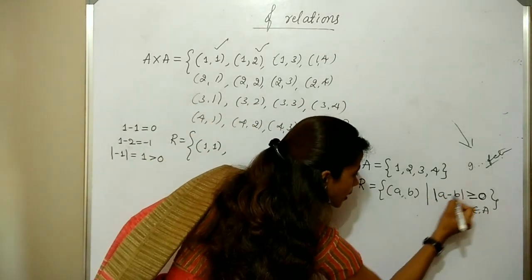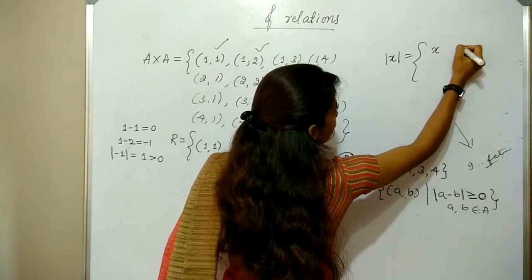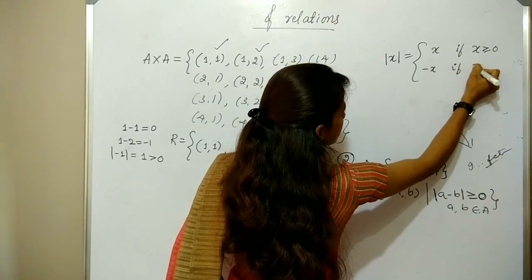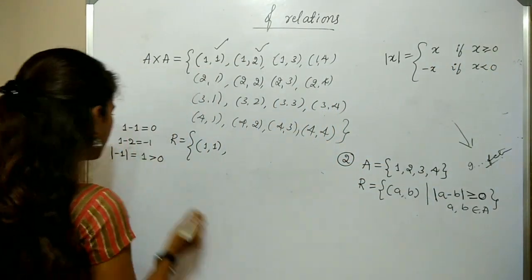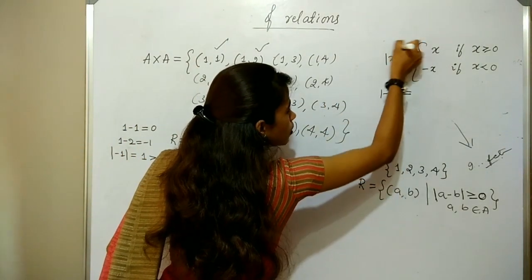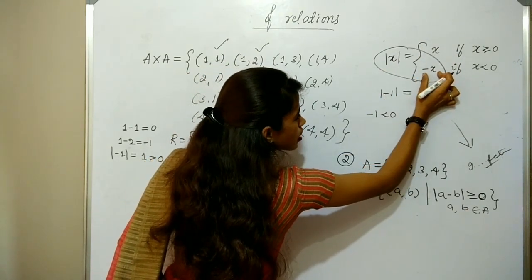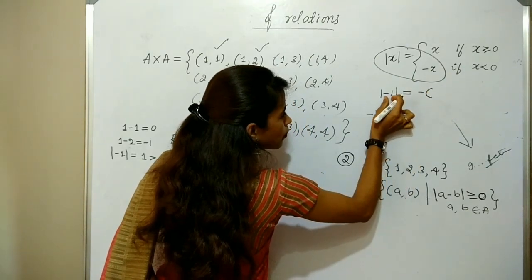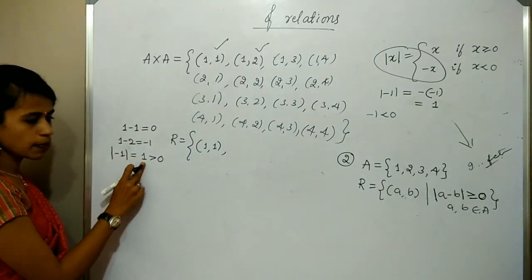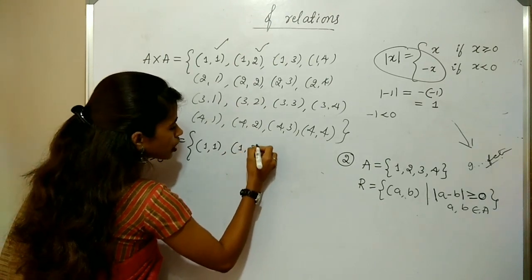Here is modulus sign. Modulus sign means modulus of x is equal to plus x if x is greater than or equal to 0, and minus x if x is less than 0. Is it clear? Here, modulus of minus 1 is equal to, this x, minus 1, is less than 0. So this is the definition, minus of what is in the place of x. Minus of minus 1 is plus 1. So that is why mod minus 1 is plus 1, which is clearly greater than 0. Therefore, this element belongs to the relation R.